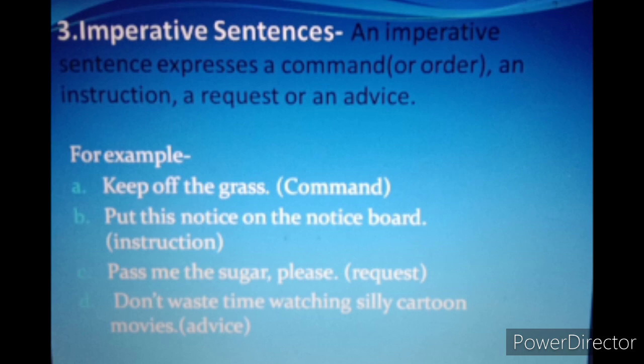And one more comes under imperative, that is advice. Like when we give any advice like don't waste time watching silly cartoon movies, this is advice. So it is also an imperative sentence. So basically an imperative sentence is a sentence which expresses a command, an instruction, a request, or an advice.